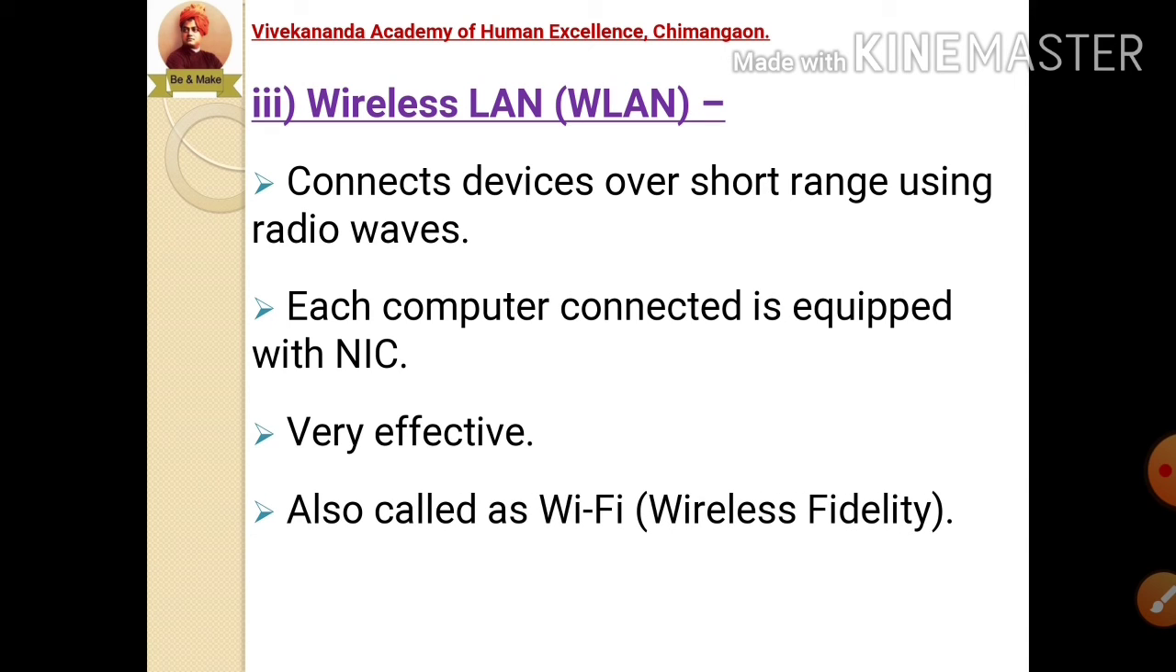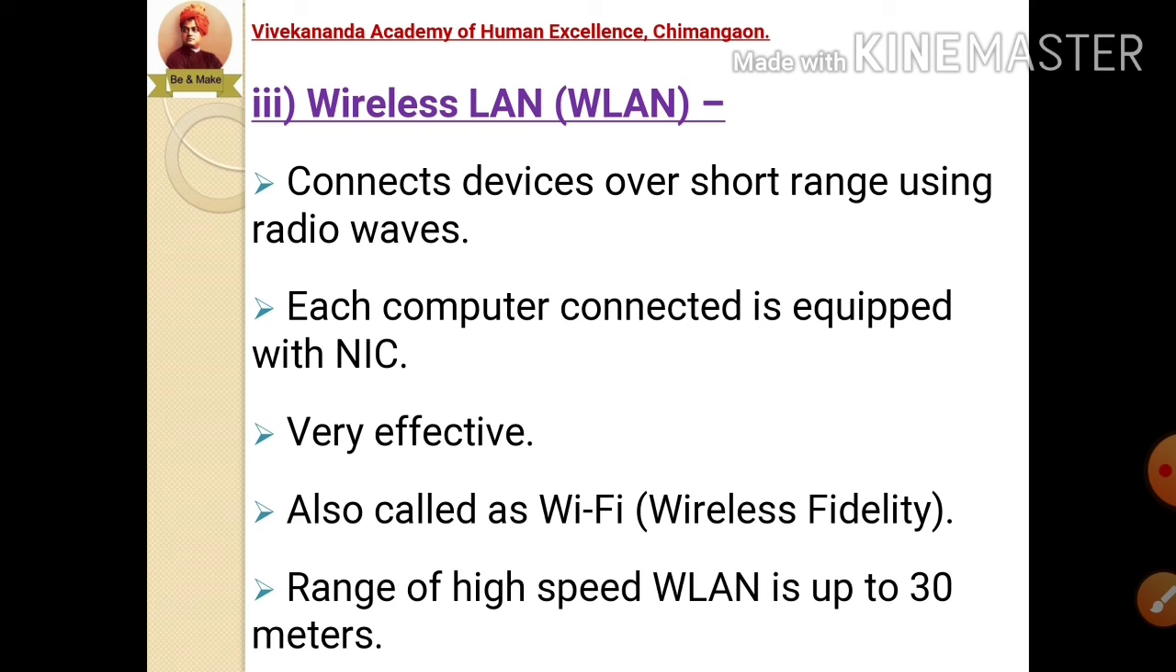It is also called Wi-Fi technology or wireless fidelity. The long form of Wi-Fi is wireless fidelity. The range of wireless LAN is up to 30 meters. Up to 30 meters we can send the data or signal without connecting the devices with each other with the help of this technology. So Wi-Fi technology is able to send signals up to 30 meters.